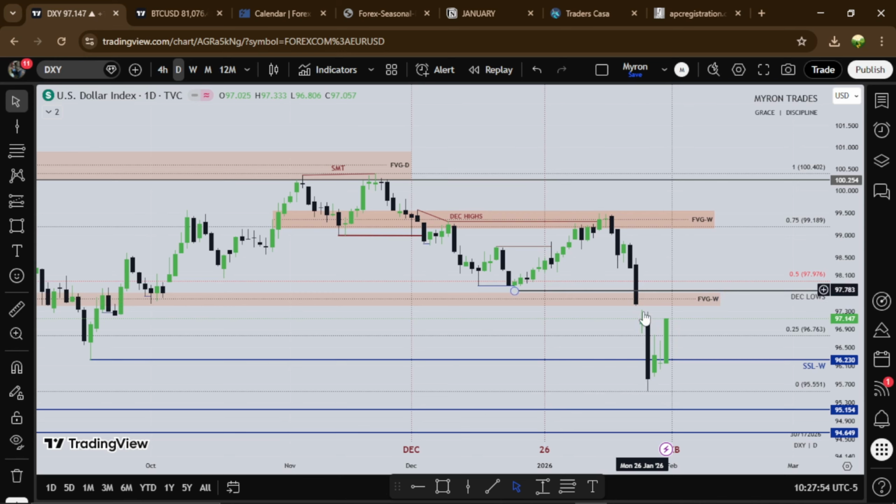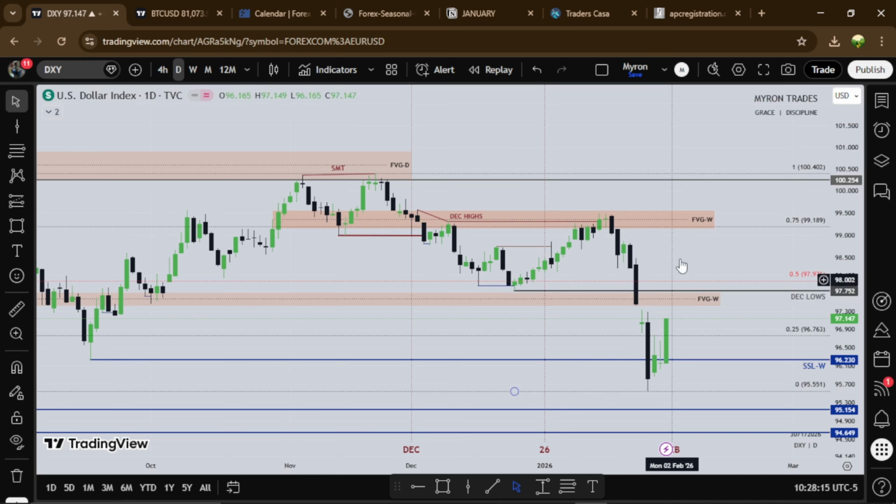Then on Tuesday, we take out the low. Then Wednesday, we trade higher. And Thursday, we trade higher. And Friday, we see the dollar trying to retrace back into this new range, right? So for the new week, I want to see what the dollar will do around this fair value gap, this weekly fair value gap, and as well this huge daily fair value gap.